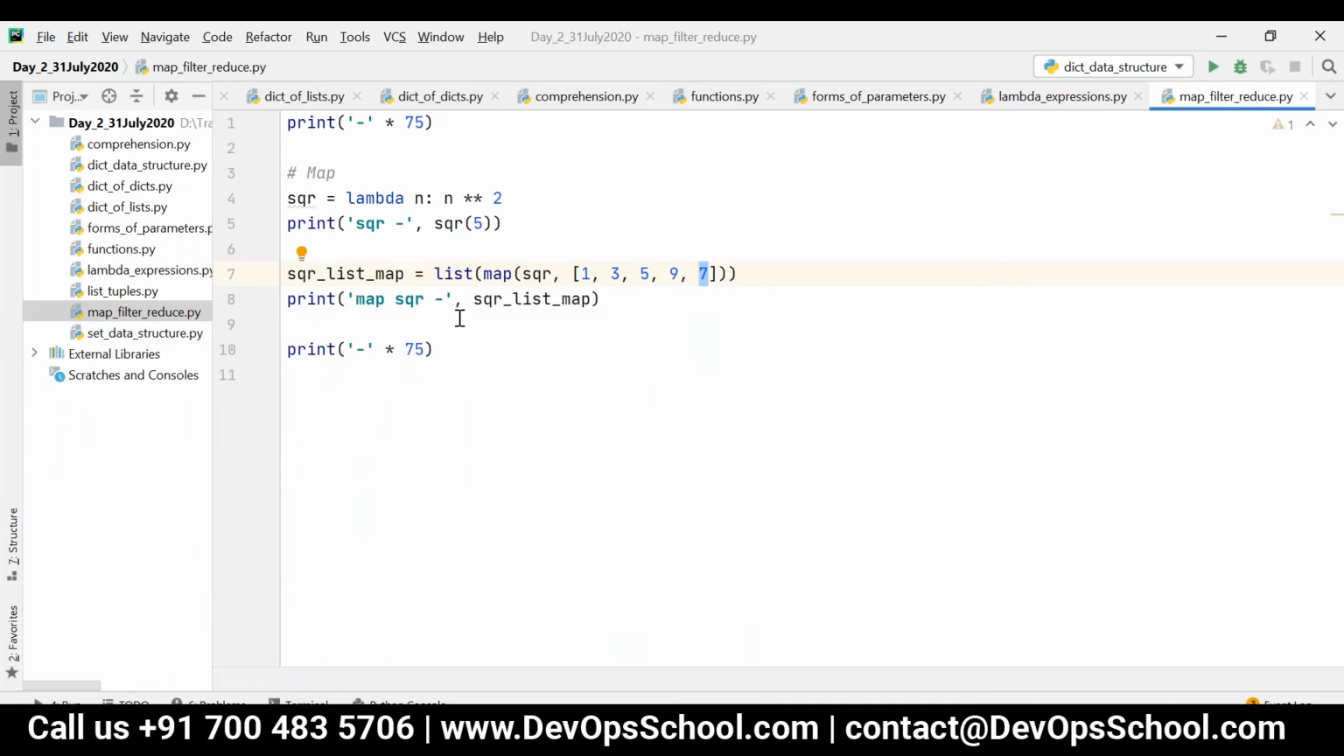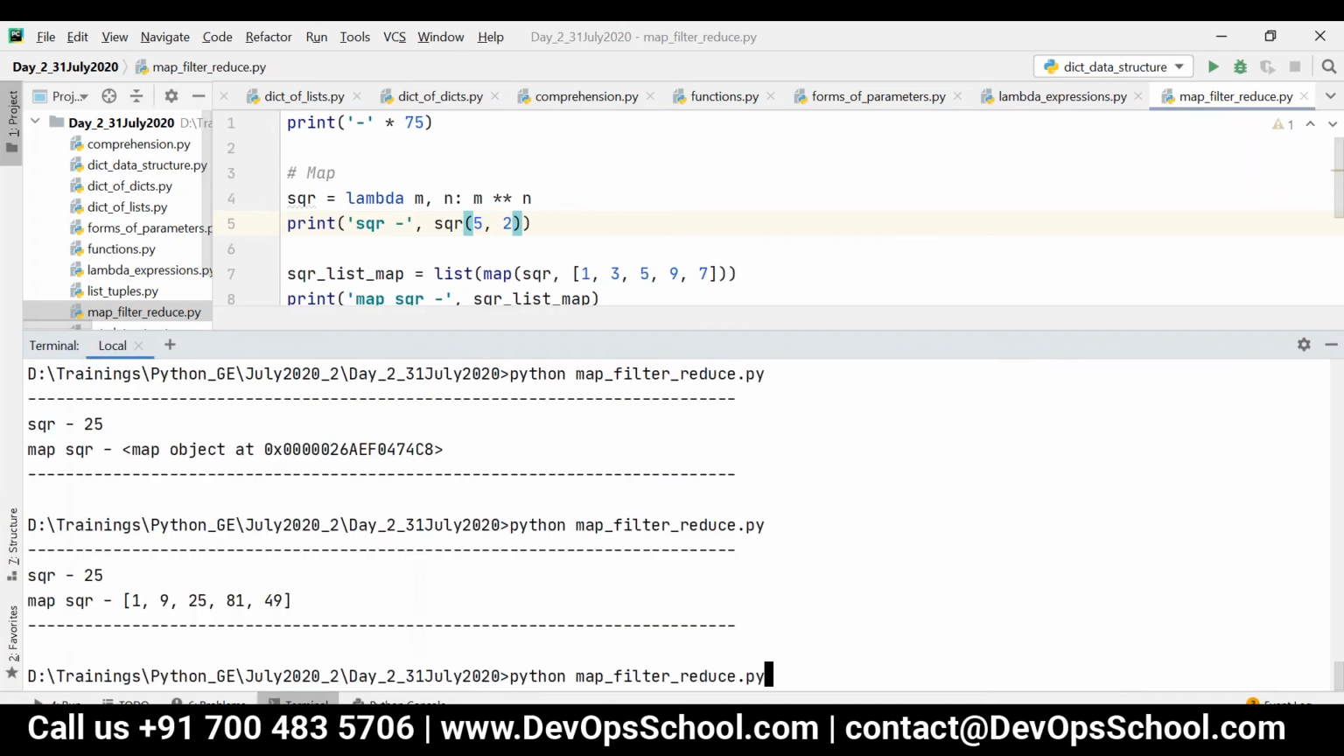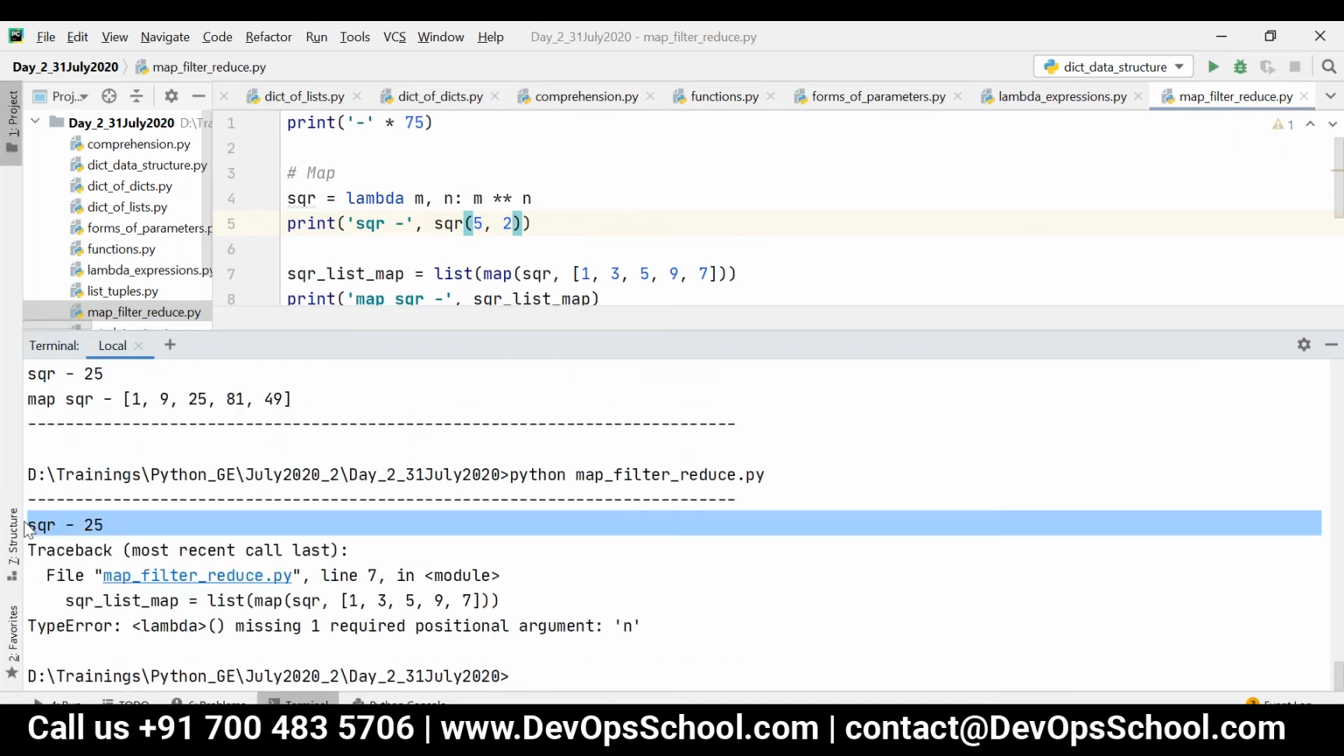Now, for example, consider this is accepting two parameters. Let's say I'm saying m comma n, and then I'm giving m star star n. In this case I have to pass two parameters. This will not work with one parameter at all, right? So in this case you can see it is giving the error, lambda missing one required positional argument n.